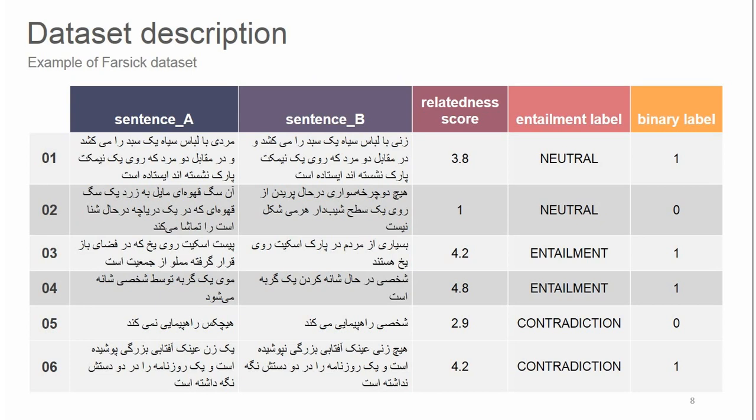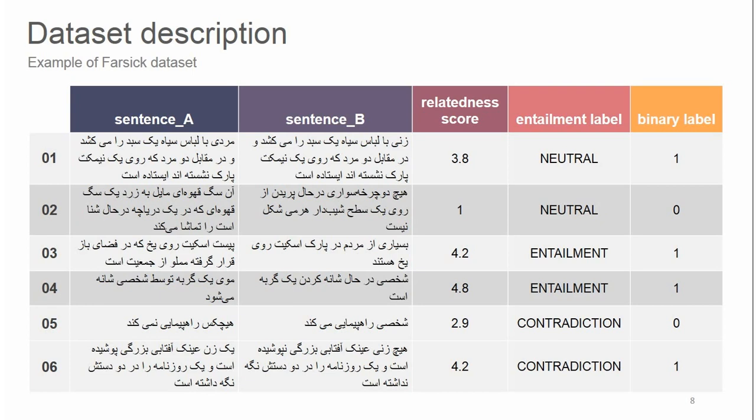The table shows examples of our dataset. These are in a .txt format. It has 6 columns including the ID of the sentence pair, the first sentence, the second sentence, the relatedness score of each sentence pair, the entailment label, and a binary label that means the similarity or dissimilarity of the sentence pair. The binary label is 0 or 1. We created this label ourselves so that it can be used to train two-class models as well.